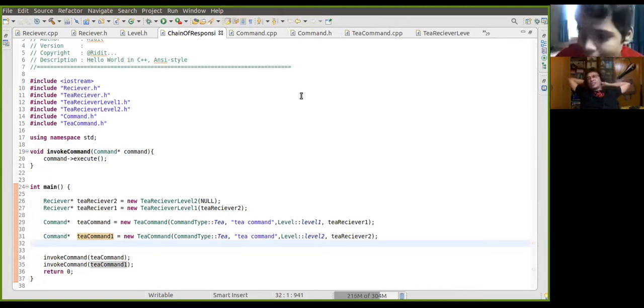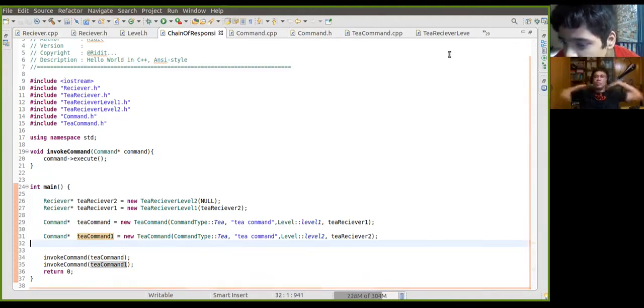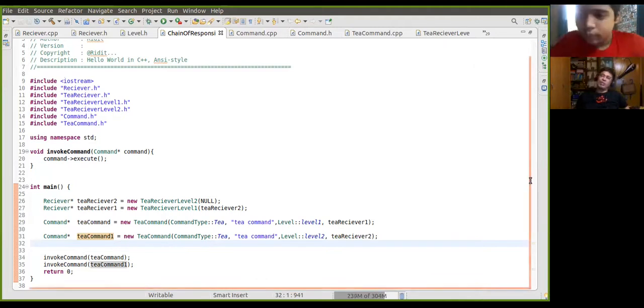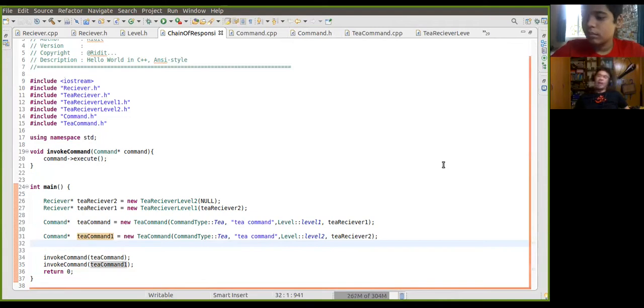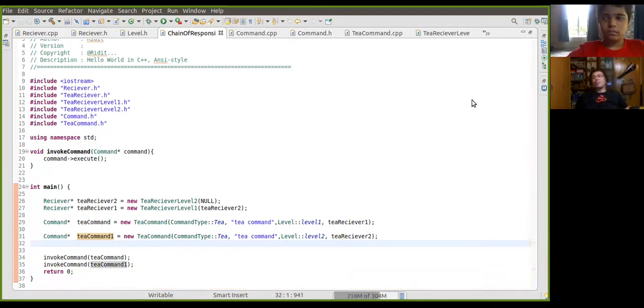So the command will always have knowledge of the receiver. The command has the knowledge of which participant of the chain of responsibility will execute it. That's why the level, or which participant will execute it, was part of the command.